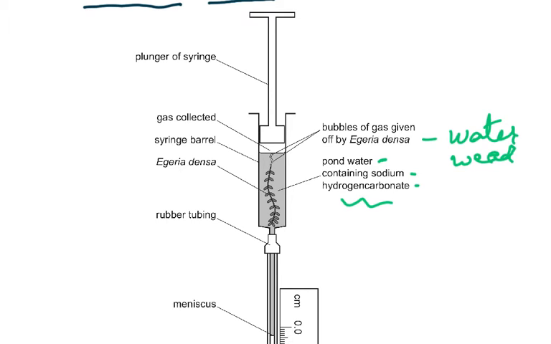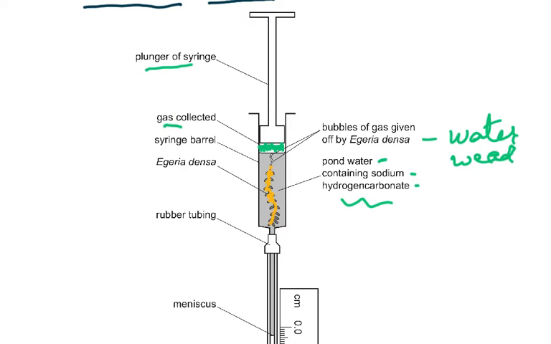Then there was a plunger of the syringe. Then there was this gas collected. So this area was where the gas was being collected. And then this is the plant here, which is, let's draw it in yellow, just to make you all realize that this is the plant and this is the length of it. It's just one stem and it's got leaves on it.